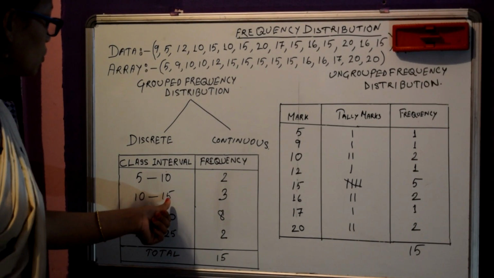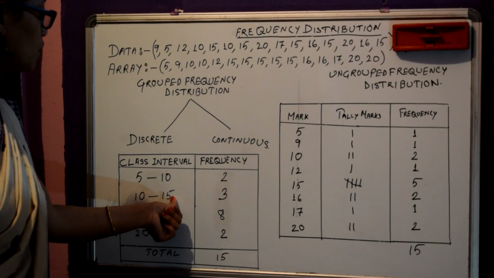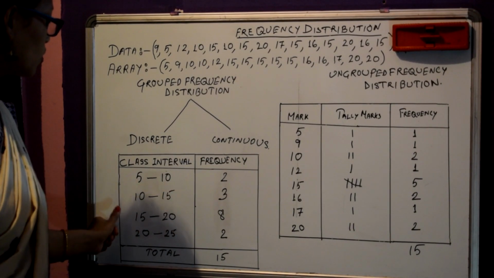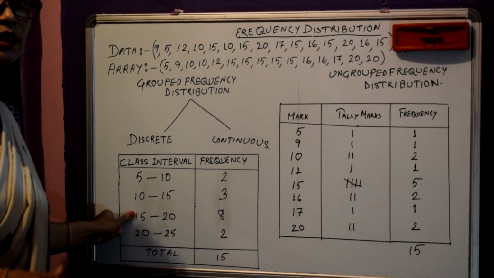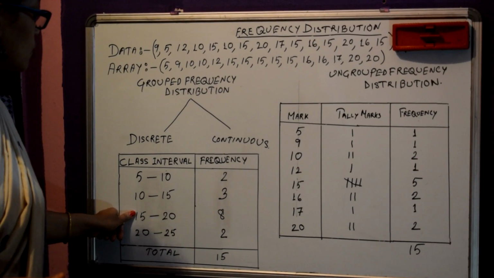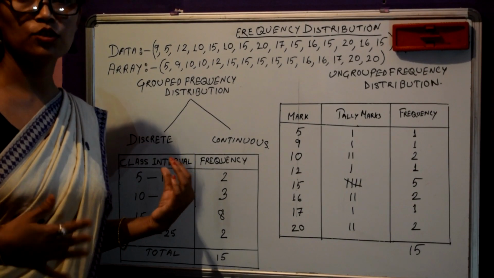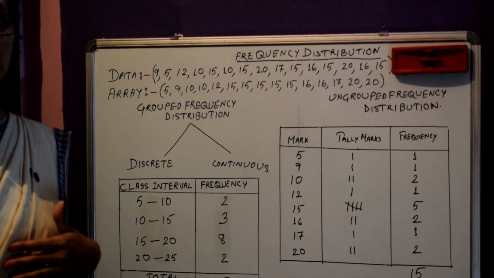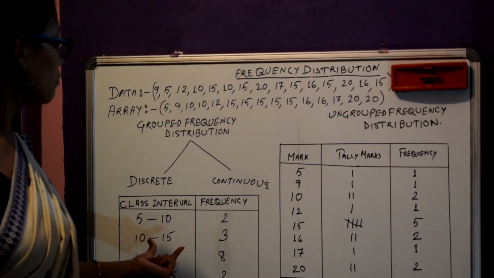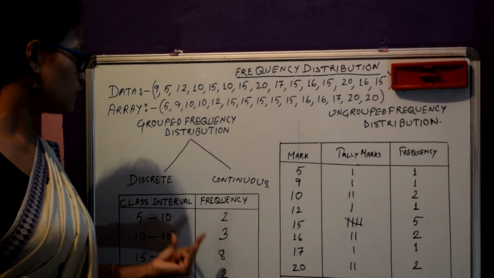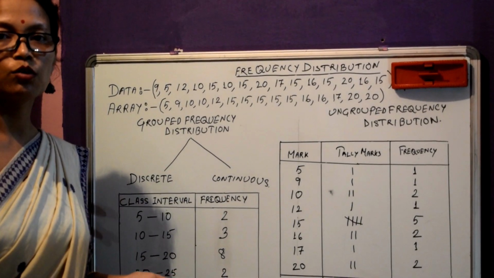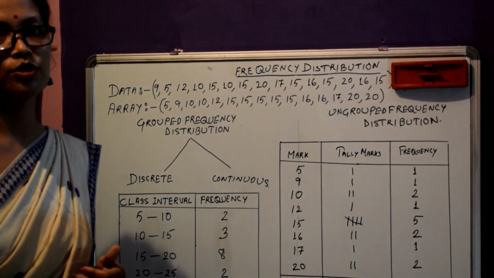Similarly, here also 15 is excluded from this class, but it is included in the next immediate class. So this type of classification is called exclusive classification, and this type of frequency distribution is called continuous frequency distribution.